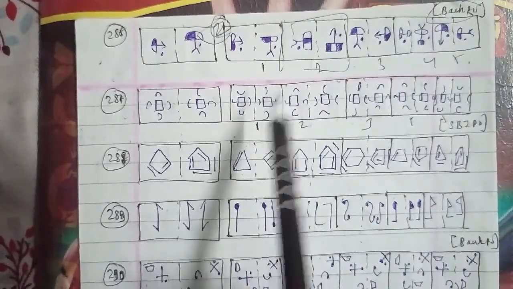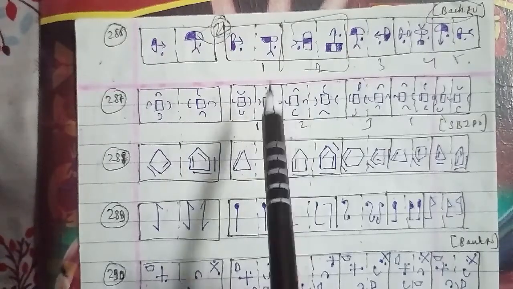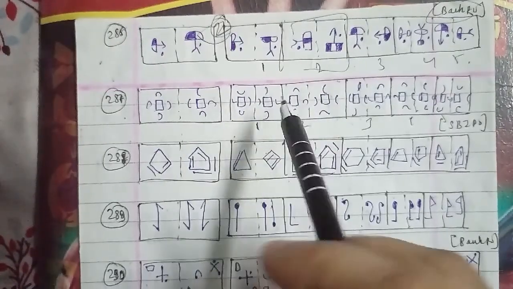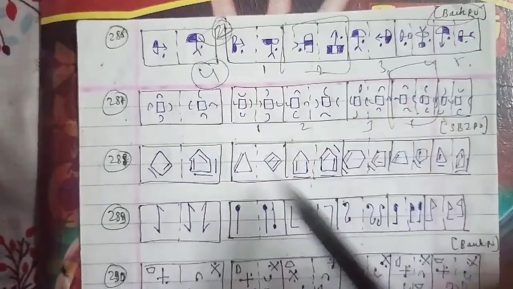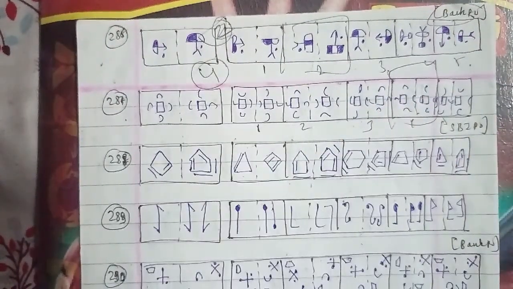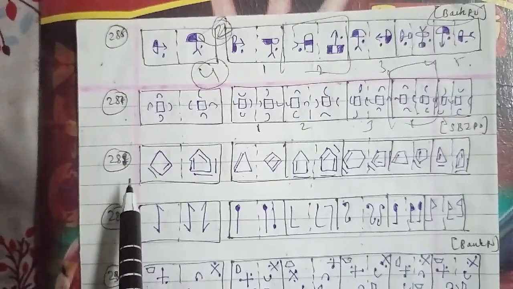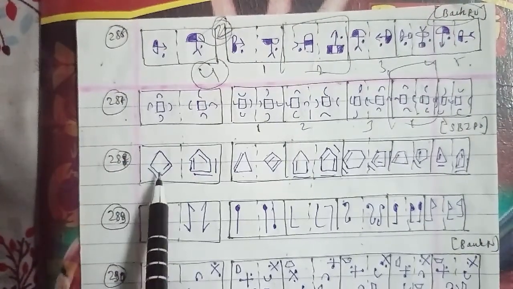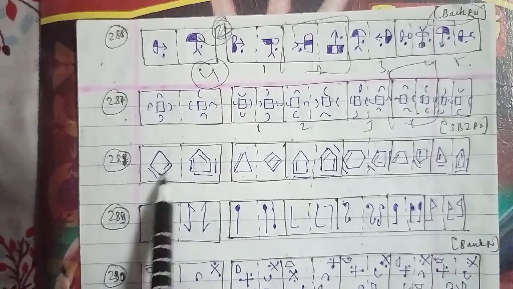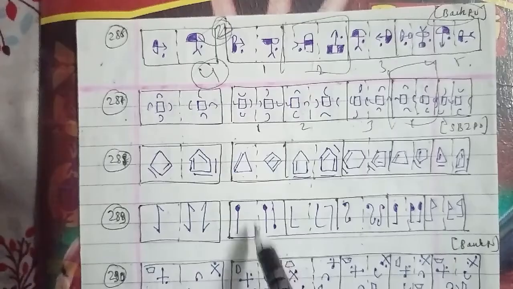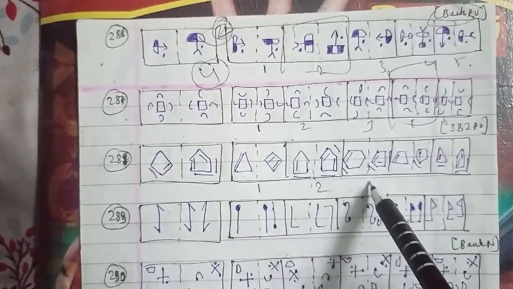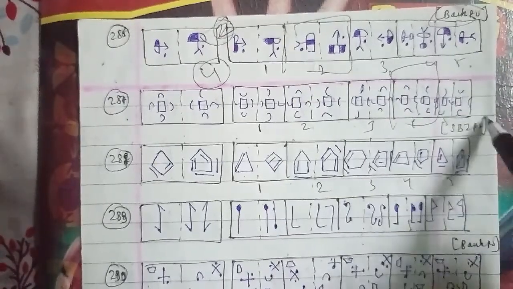Here the number of sides in the right hand side figure is 1 more than the number of sides in the left hand side figure. The total number of lines both inside and outside the main figure in the right hand side figure is double the number of lines in the left hand side figure. We can say that the fourth figure will be the right answer for this question as well.